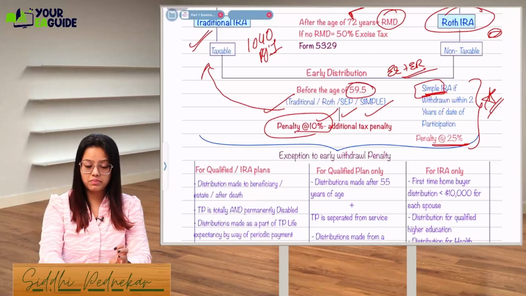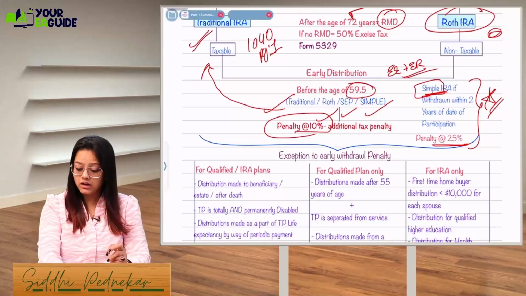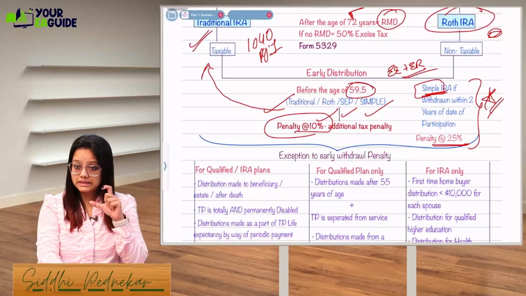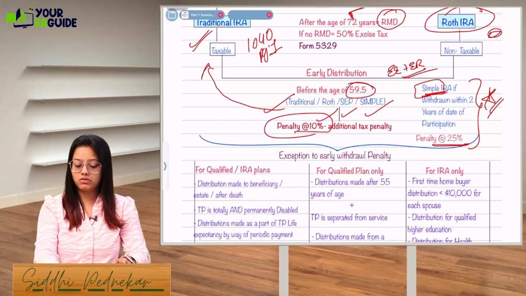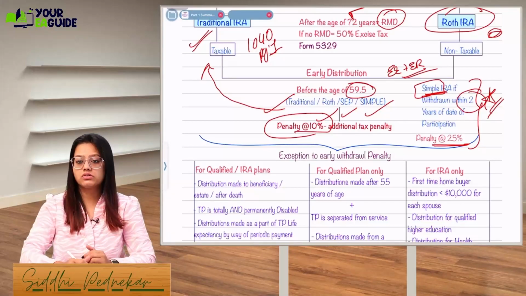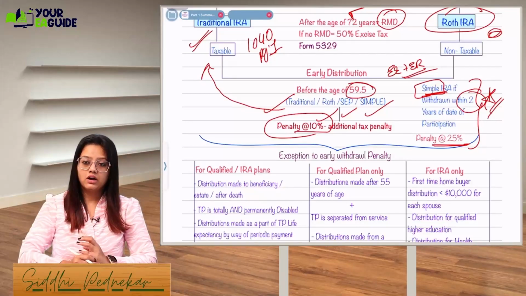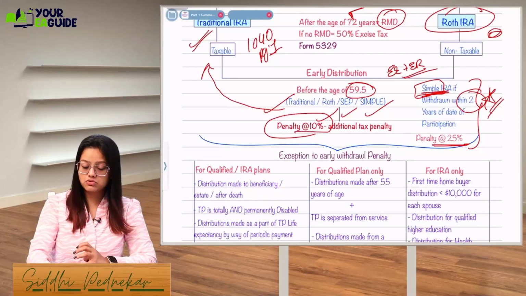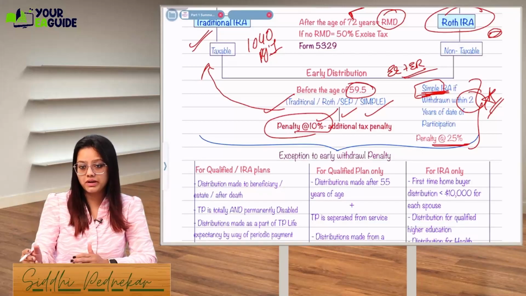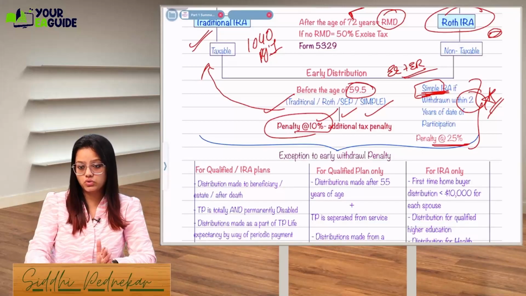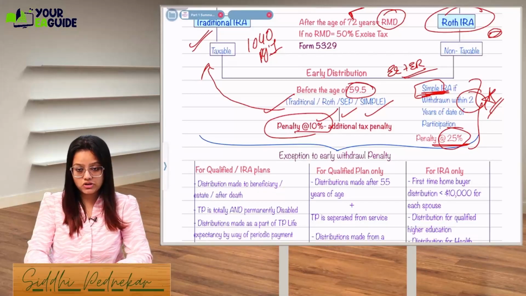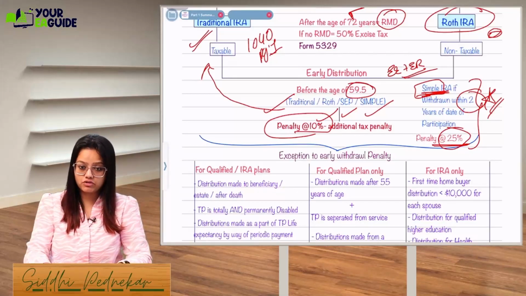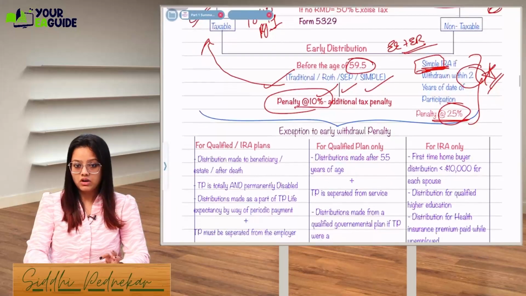Okay, incentive matching plan. In that case, you don't have to withdraw a single dollar from that account for at least 2 years. Actually, the benefit of this plan is for future benefits, and if you're withdrawing it within 2 years, you will be liable to a heavy penalty of 25%. It will be taxable also, plus the heavy penalty of 25% you'll have to pay on all the withdrawals. Got it, guys?